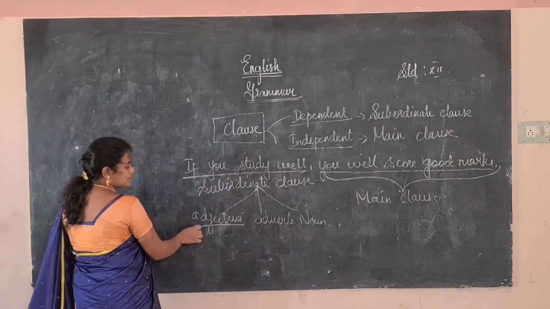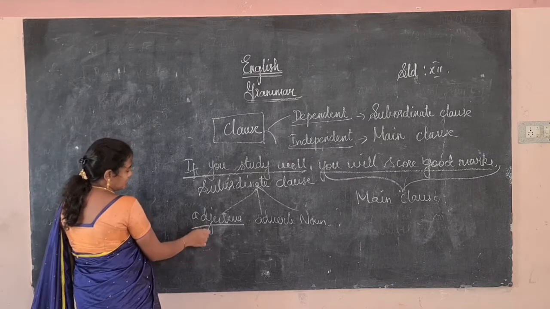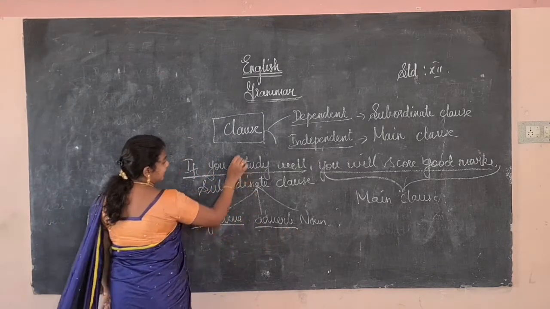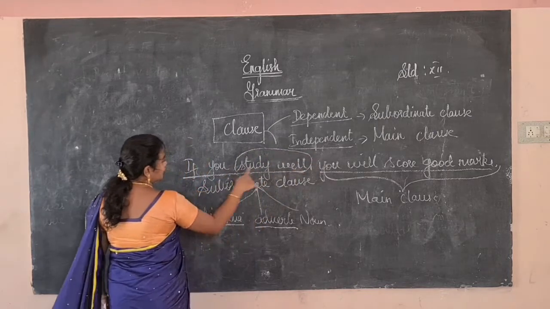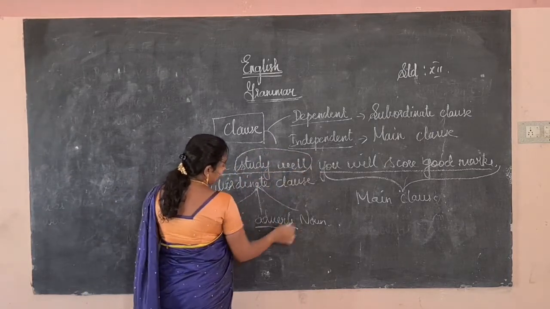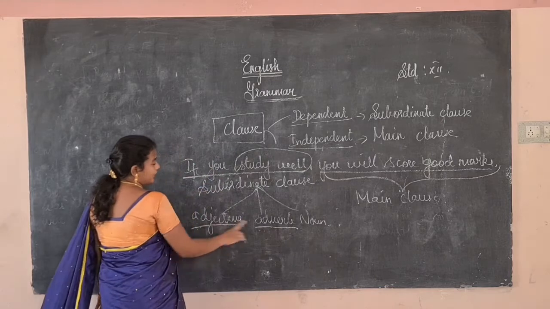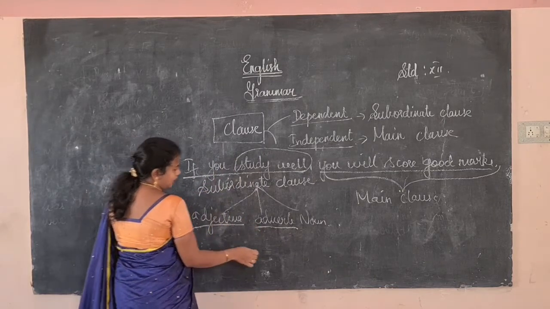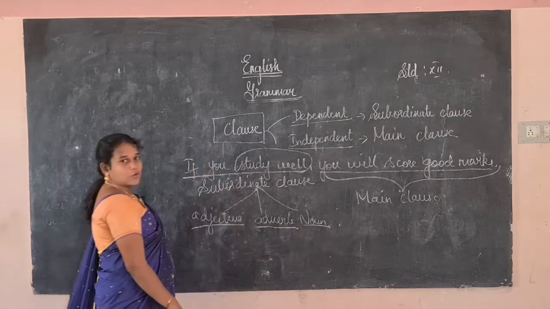Adverb clause: here is an example of an adverb clause, "if you study well". It tells something about the verb, so it is an adverb clause. The noun clause speaks about the noun, so it is a noun clause.